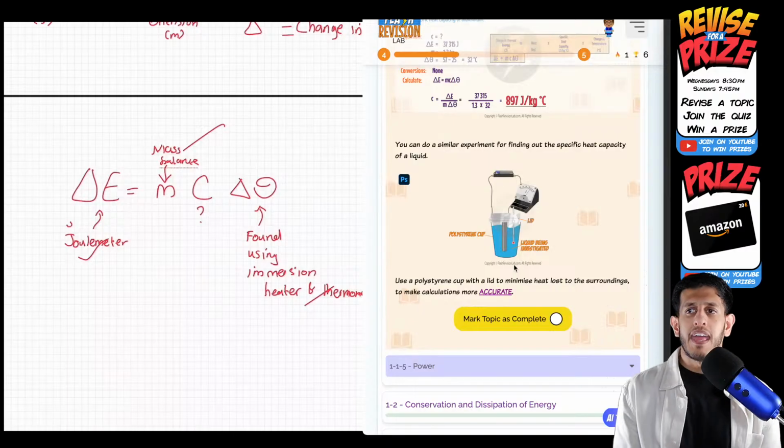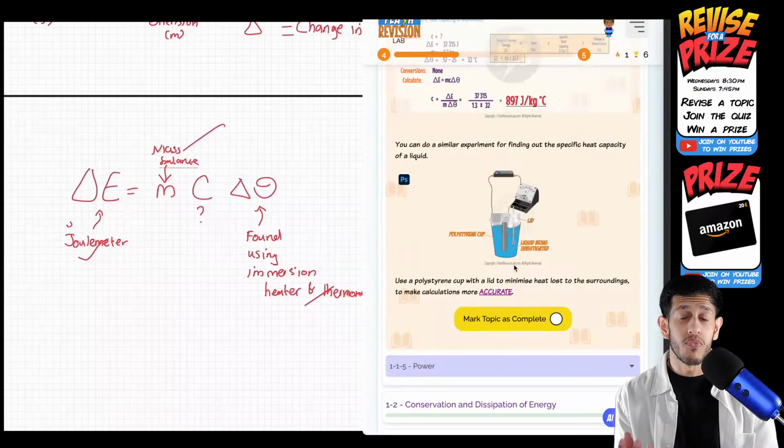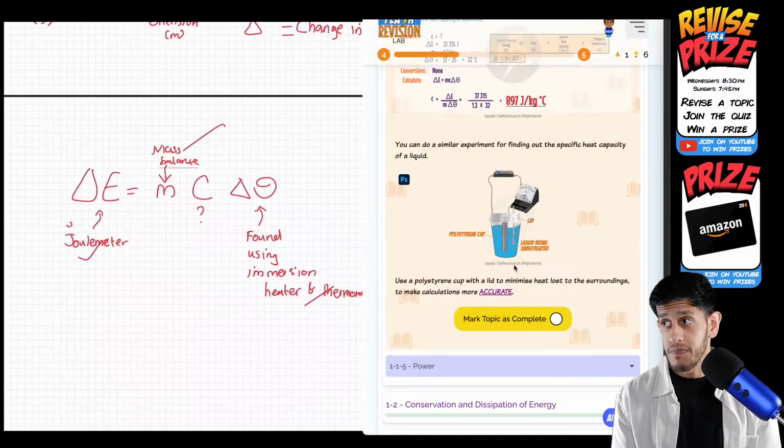So either way, both of them are surrounded by insulation, right? The metal block had insulation around it. This liquid also does, but the rest of it is still used in a similar fashion, okay?